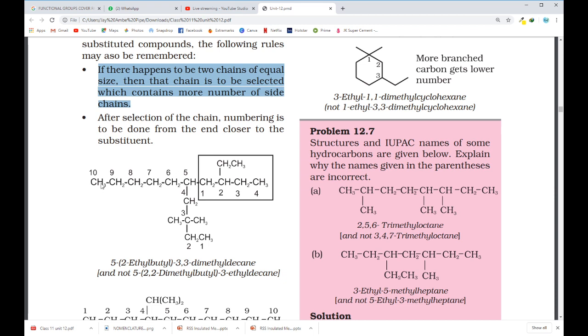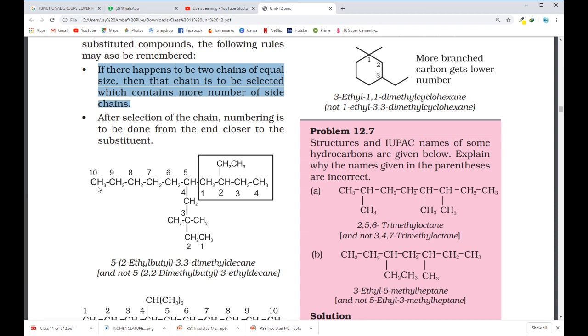If I take this straight chain as a parent chain, I have two substituents present. One is this and another one is this.